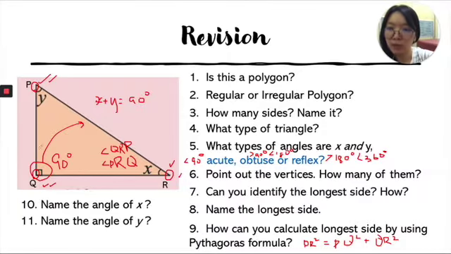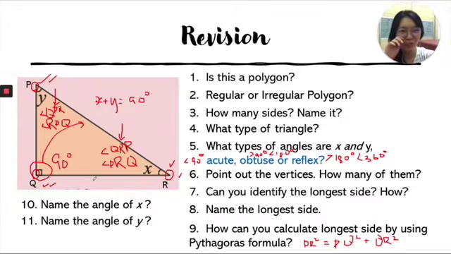Name the angle of y. The same thing: angle of Q, P, R, or the other way around, angle of R, P, Q. Amazingly, you can notice if the angle is at P vertex, P has to be always in the middle. If the angle is at the R vertex, R has to be always in the middle. All good for the revision?